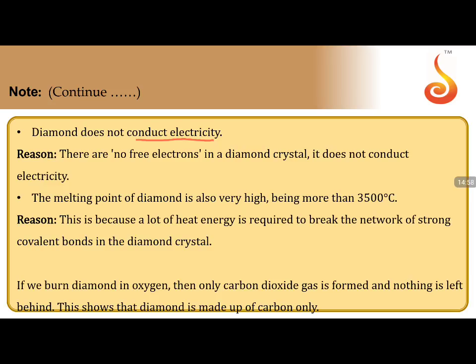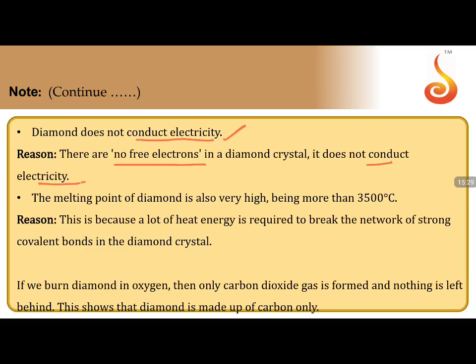There is no free electron left in the carbon, so it cannot conduct electricity because no free electrons or ions are available. It is purely a network solid, a covalent solid, which has no conducting property. It's a pure insulator. There are no free electrons in the diamond crystal. We have seen the reason now.